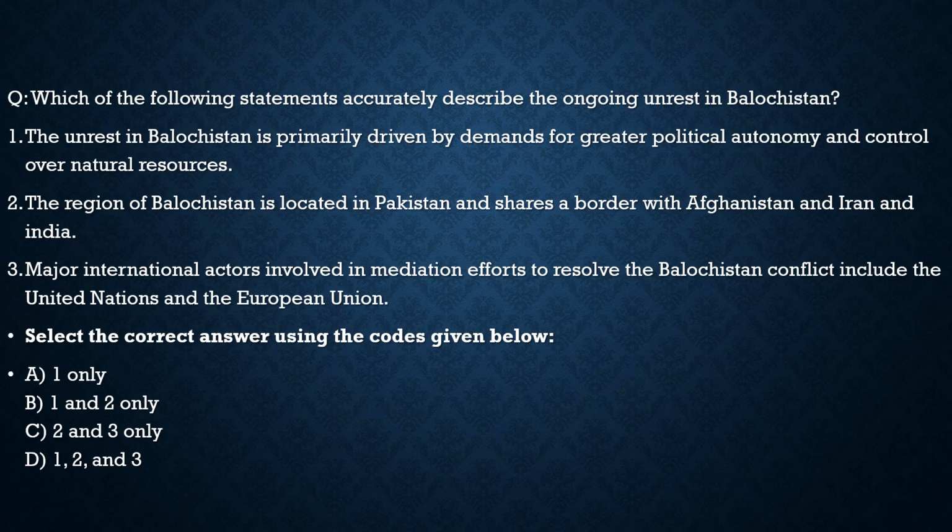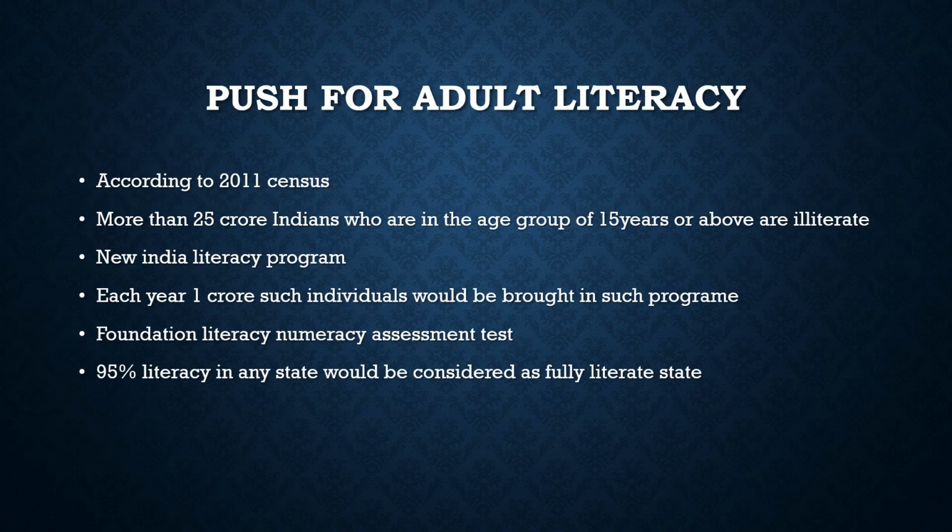Third: major international actors involved in mediation efforts to resolve the Balochistan conflict include the United Nations and the European Union. No, they are not yet involved in the negotiations, so this is also incorrect. So for this question, the correct statement is statement 1, and from the code given below, the correct option would be option A. With this, let's move to the last article which was in the news.